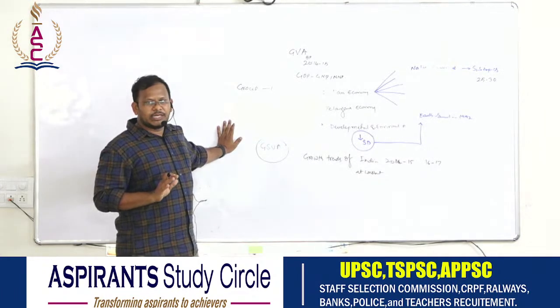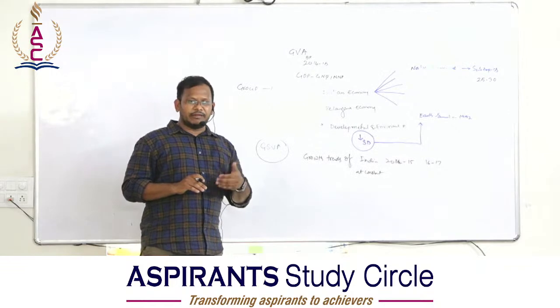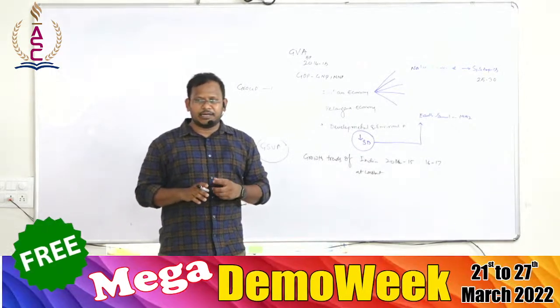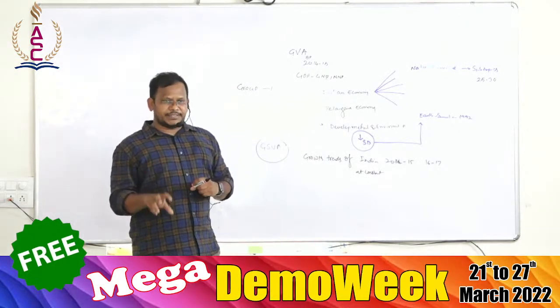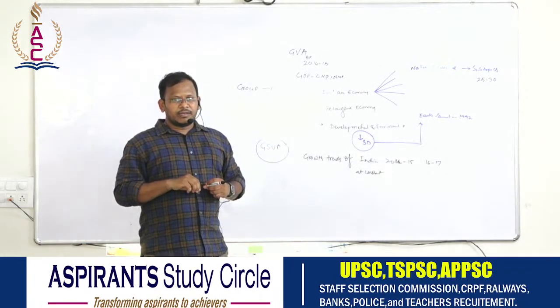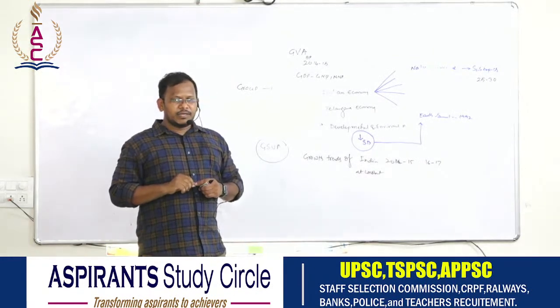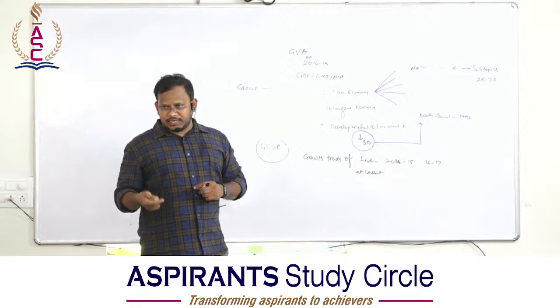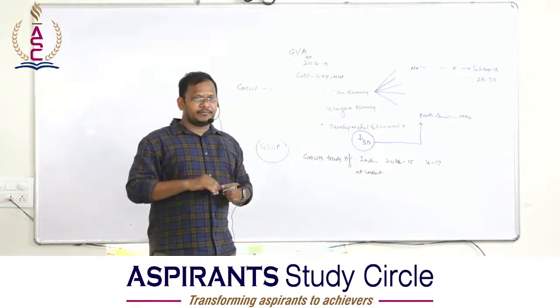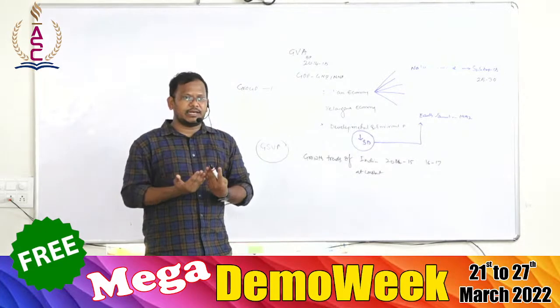Then you will be asked regarding the limitations of the calculation methodology of national income. Even though 75 years of independence could evolve a methodology to calculate national income, we still have so many limitations. Because when the UPA calculated the national income, the methodology was revised by the NDA. Now there is a conflict between methodologies to calculate national income.